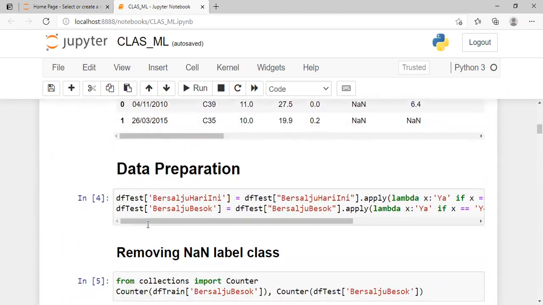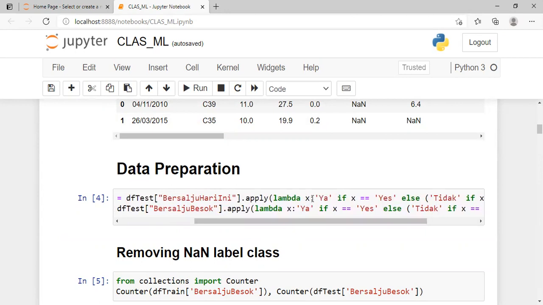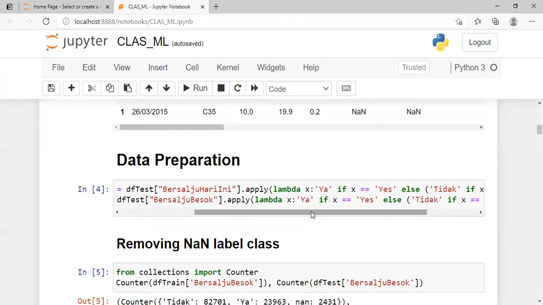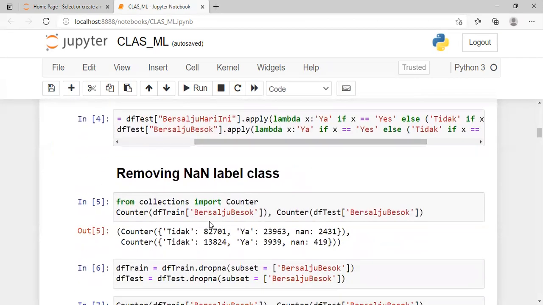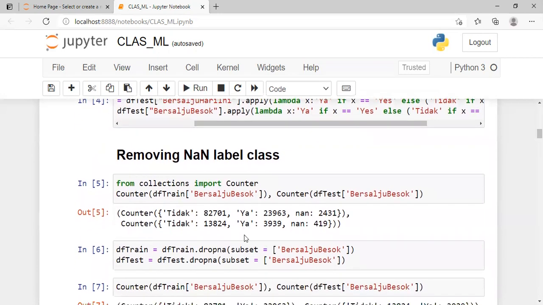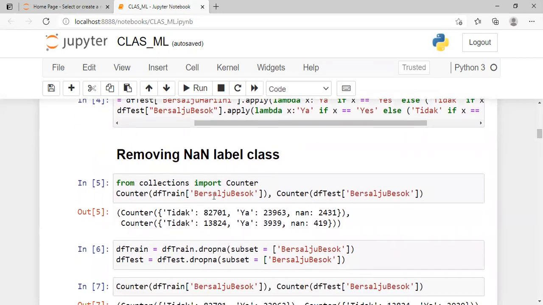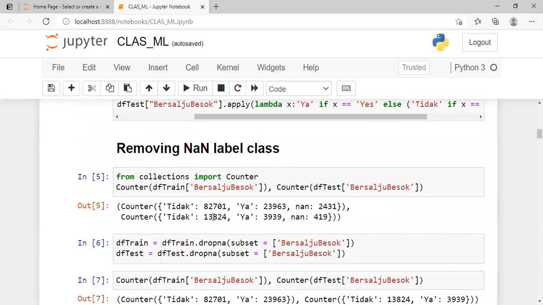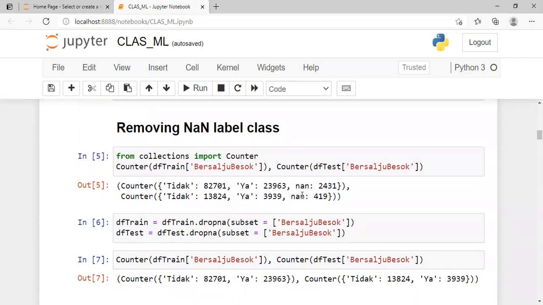For this line, to change the existing data on line 2 and line 3 so that it becomes yes and no. And you can see here the lambda x, so it changes to yes and no. In this line, to see the class label that are null or none, we can see this is the result. The none is 2431, and for the counter this is 41 and 9.